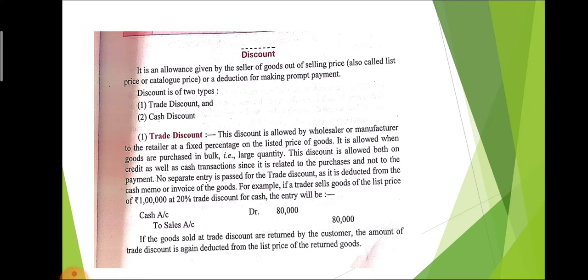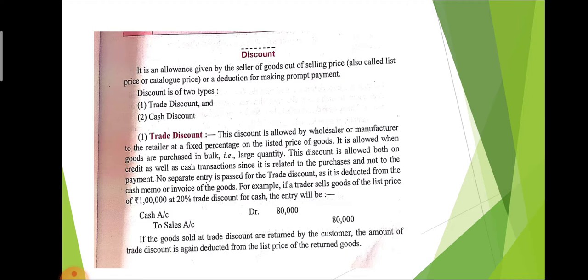So the journal entry will be cash account debit to sales account, because here the whole information is given. We sold goods for cash. So if we sell goods, that time cash comes in the business. So anything that comes in the business will be debited. So cash account debit to sales account.